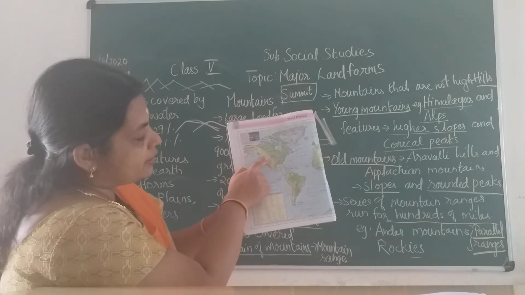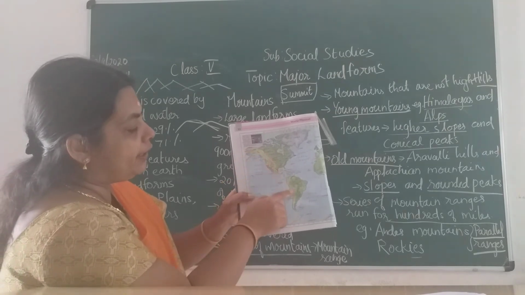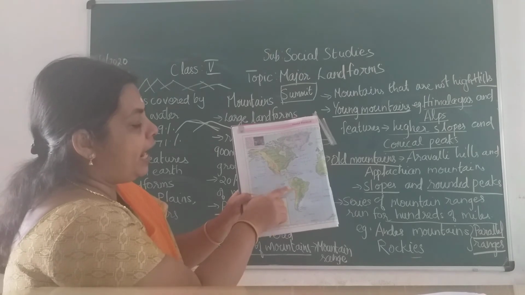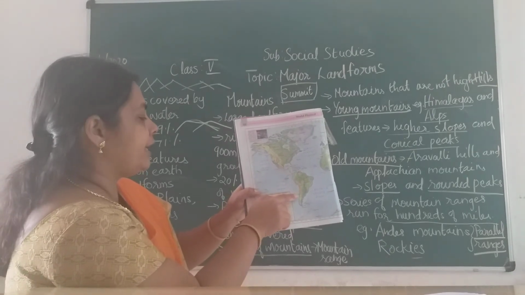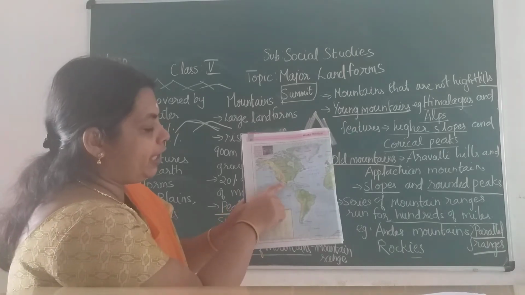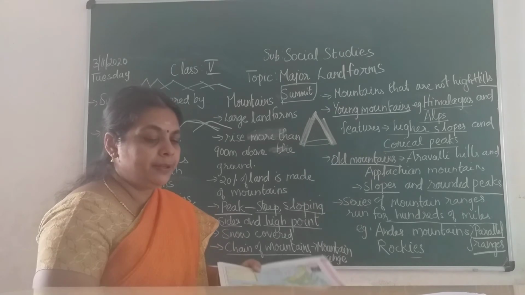So these are series of mountain ranges that run for hundreds of miles. Here you have the Rocky Mountains and here you have the Andes ranges. So they are called parallel ranges of mountains, children.